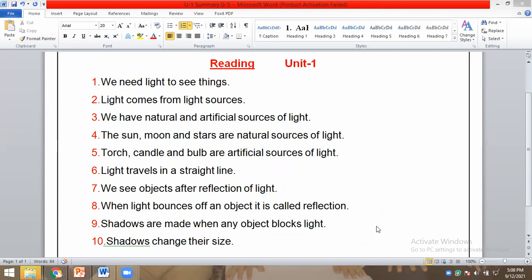When light bounces off an object, it is called reflection. Very good. Shadows are made when any object blocks light. Shadows change their size. Okay, good.